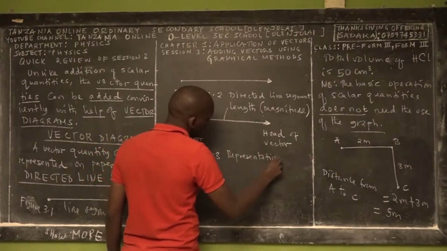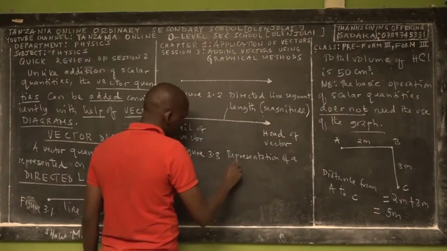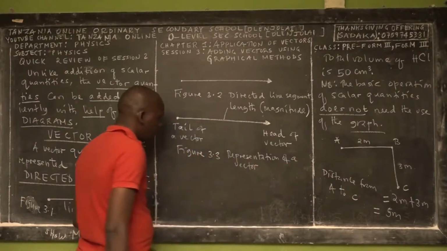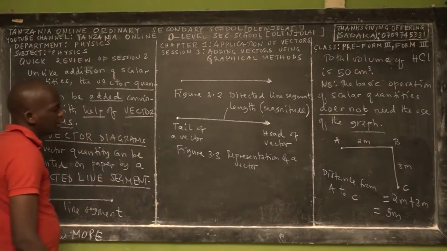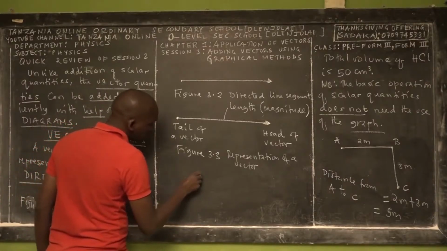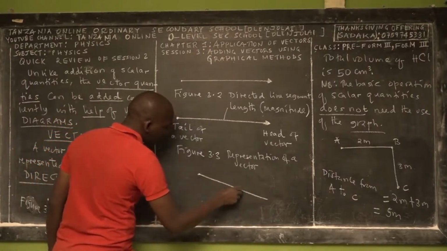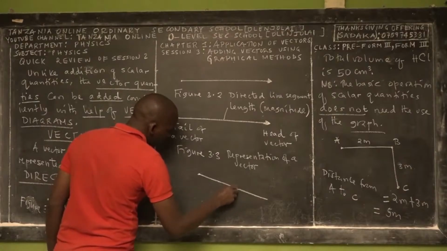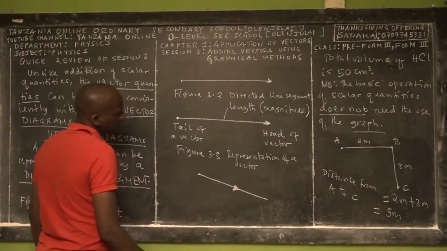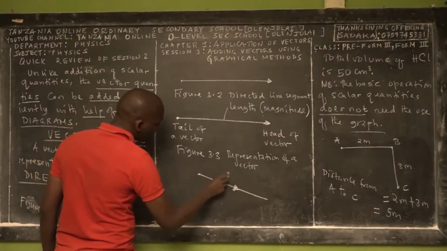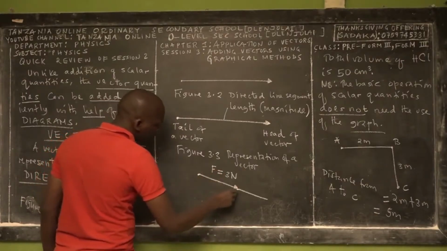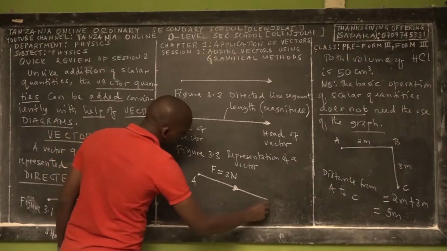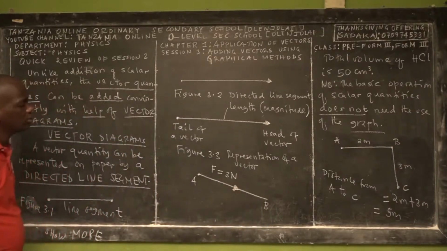Representation of a vector. We have different ways of representing a vector. You can also have a line segment like this, and the arrow is not at the end. For example, you can have force equal to 3 Newton. This is the initial point, let's say from point A to point B. So that's also a vector, a representation of a vector.